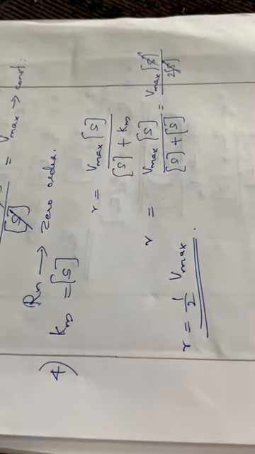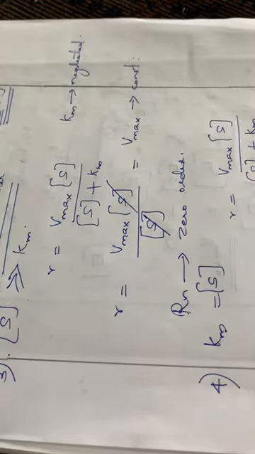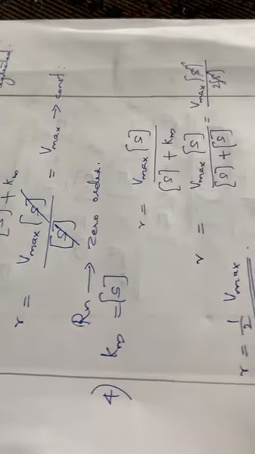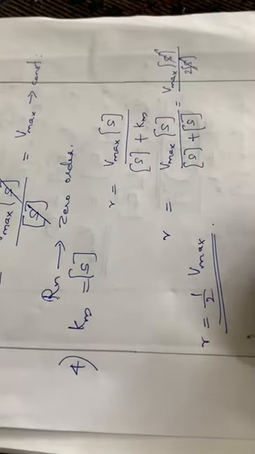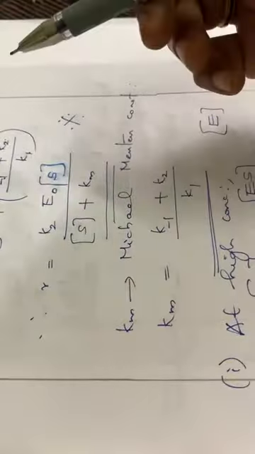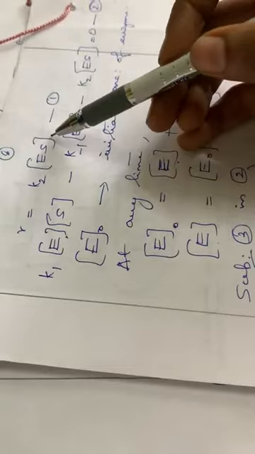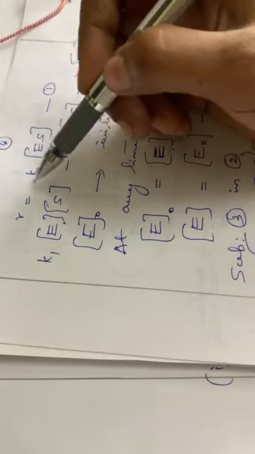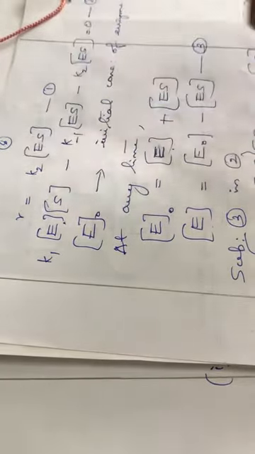So that is another condition. So these are the four conditions that we are deriving from the Michaelis-Menten equation, and you have to go through all these conditions also. And then one more definition is there, K2. In the first step we had seen one equation, that rate is equal to K2 into concentration of ES, isn't it? So what is K2 here? K2 is called the turnover number of that particular reaction. Okay, you have to go through that definition also.